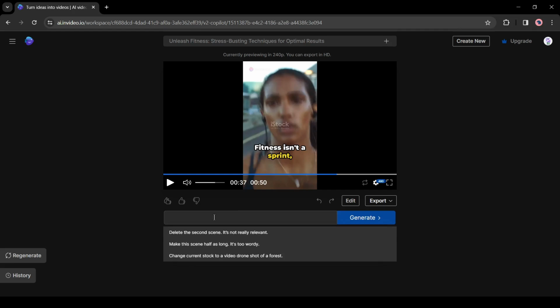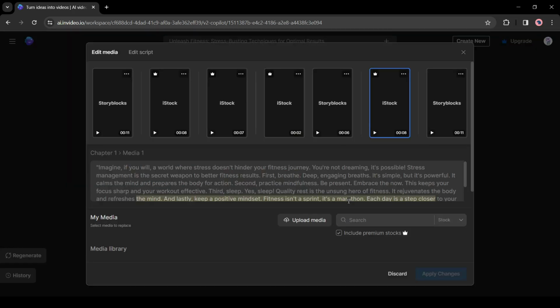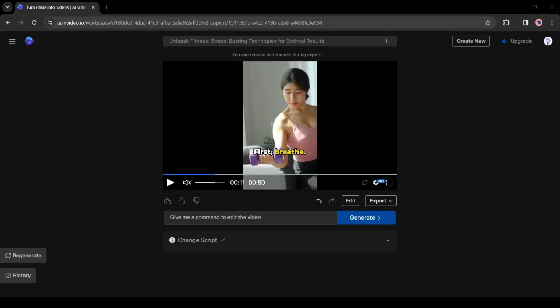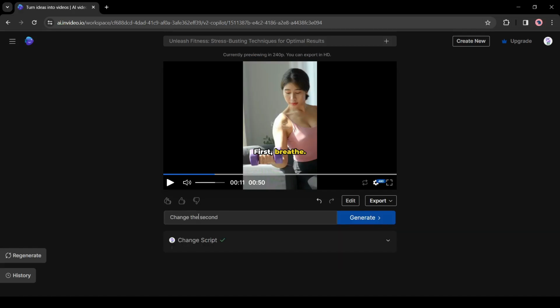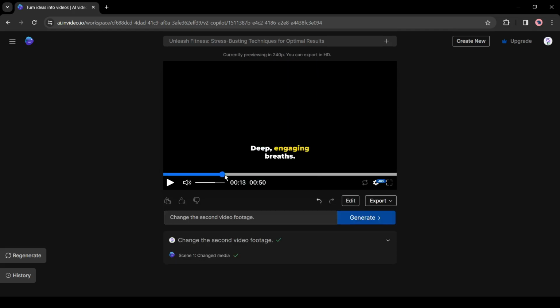You can customize the video in two methods. Just give a prompt in this prompt box, or click on the Edit button from here. Let's try with the prompt. For example, I don't like the second scene and want to change it. Let's type, change the scenes from the first 10 seconds of the clip. And here it is. Possible.